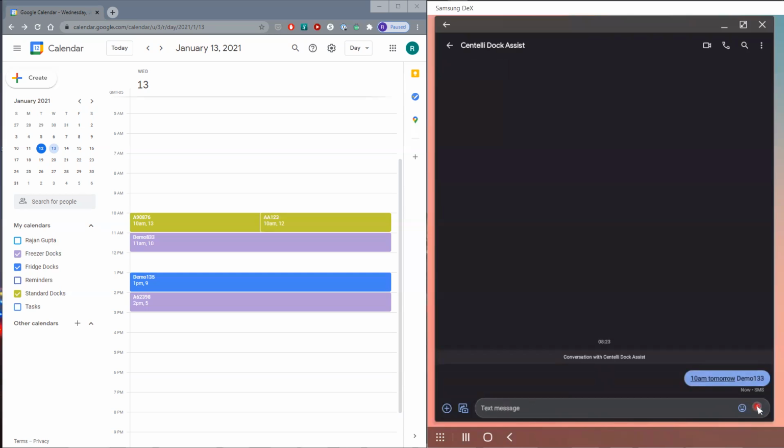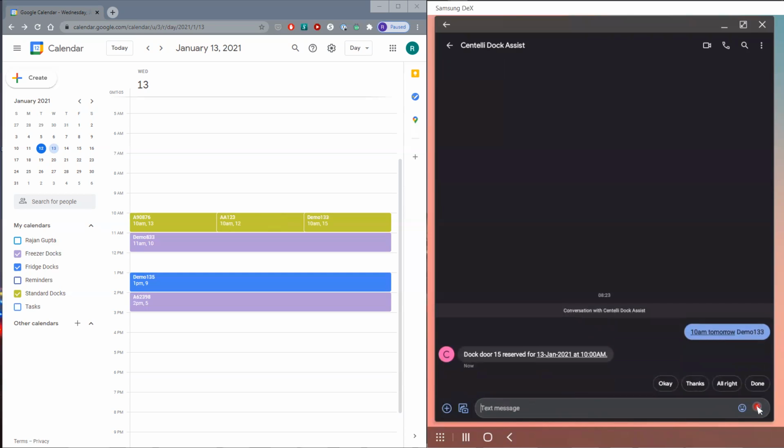So we're saying 10 a.m. tomorrow, demo 133. Demo 133, by the way, is the bill of lading number. In this particular example, we're showing that a single bill of lading number can only have one appointment at any given time. So as you can see, Doctor 15 has been reserved, a text message sent back to the driver, along with the fact that the calendar has been updated.